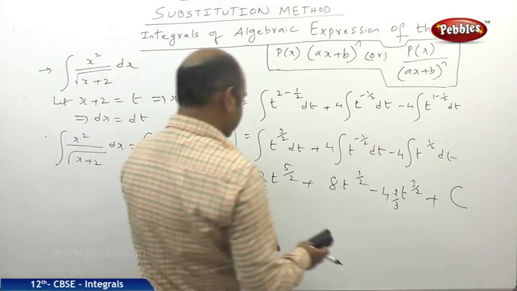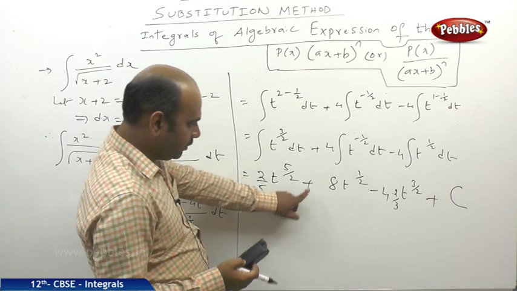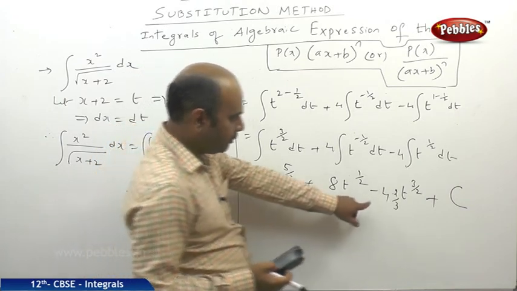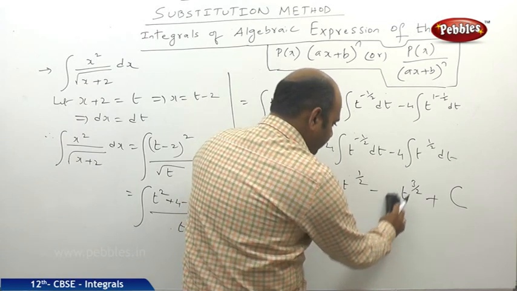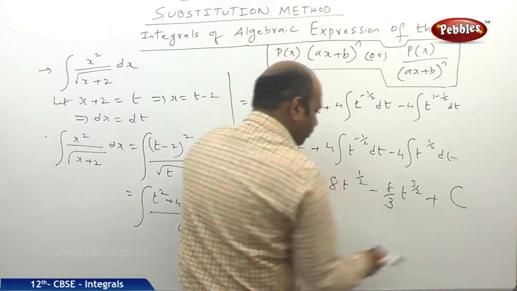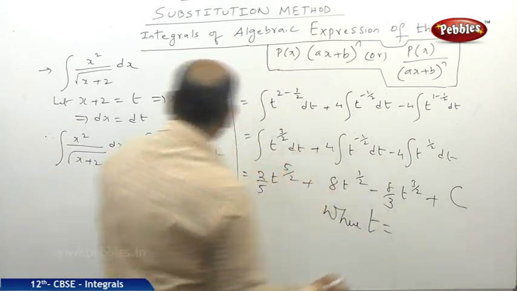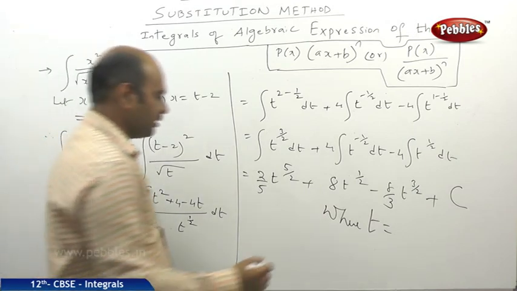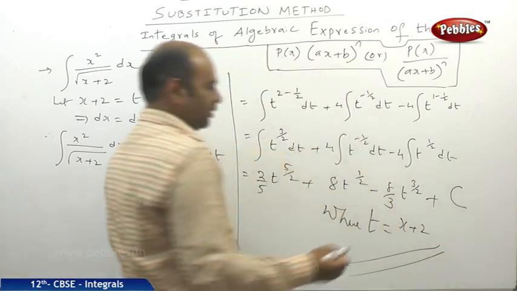So finally our calculation will be like this: 2 by 5 t power 5 by 2 plus 8 into t power 1 by 2, minus 4 into 2 by 3, which becomes 8 by 3 into t power 3 by 2 plus c, where t is nothing but, we should write what is t. We had taken t as x plus 2. Hence the problem.